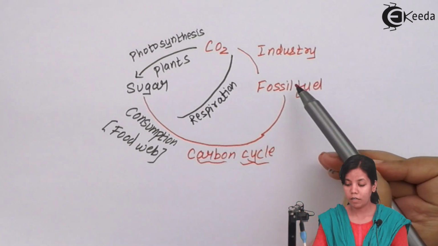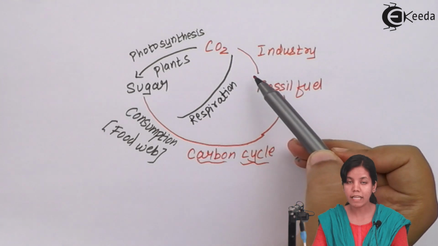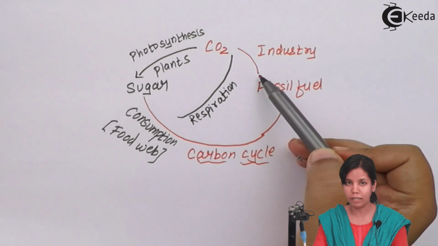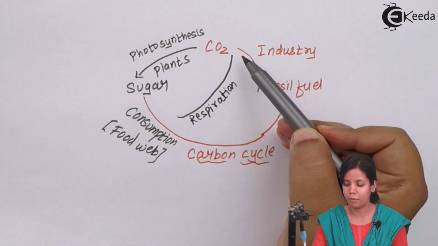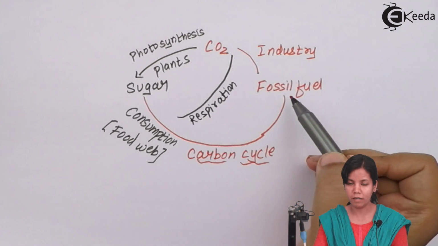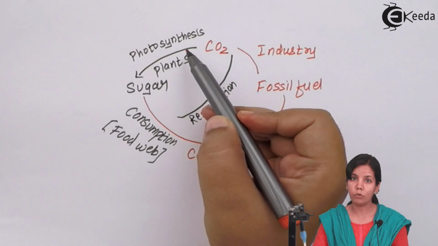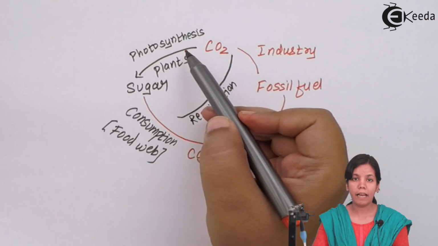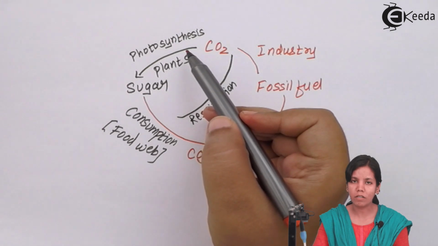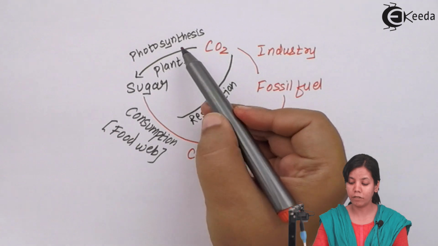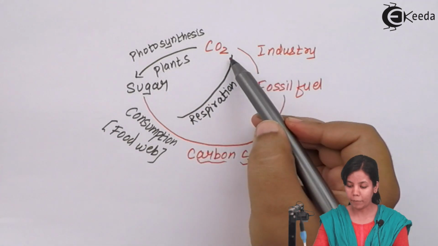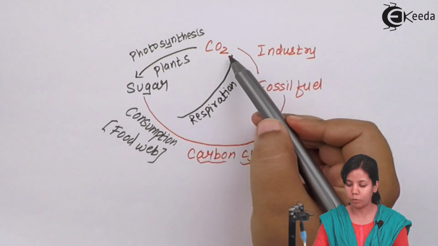Industries lead to the production of harmful gases, and one by-product is carbon dioxide, which contributes to the carbon cycle. Even when fossil fuels are burned, carbon dioxide is produced. During photosynthesis, you all know that during the night time the photosynthesis is reversed and carbon dioxide is used. At the daytime the story is different. During photosynthesis also carbon dioxide is produced and given back to the atmosphere.